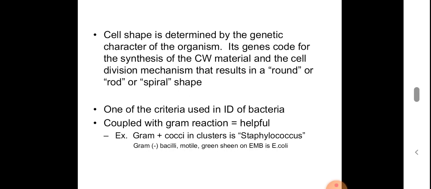If the organism is gram positive, and if it is seen in clusters of cocci, it is Staphylococcus. And when we do the test, if the bacteria is gram negative and it is seen in bacilli form, it is motile, and if there is green sheen on EMB, that is a culture media, then it is E. coli. So this is how we identify bacteria.